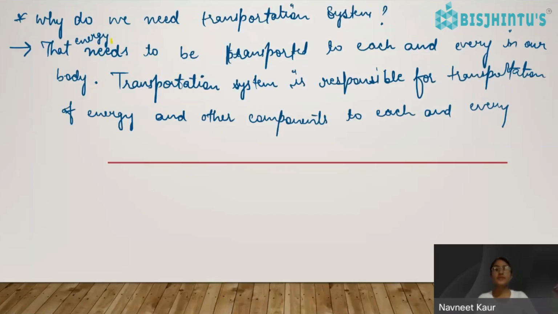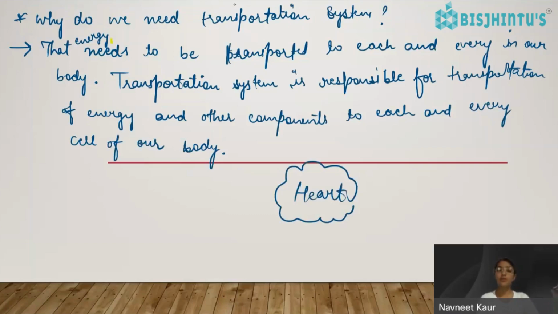So in the transportation system, as I have told you, we'll be learning about the heart. The very basic thing we'll be learning will be about the heart only. Our heart is responsible for pumping blood, and the blood itself takes all the digested material like all the nutrients, minerals, vitamins, etc. from our digestive system to each and every cell.